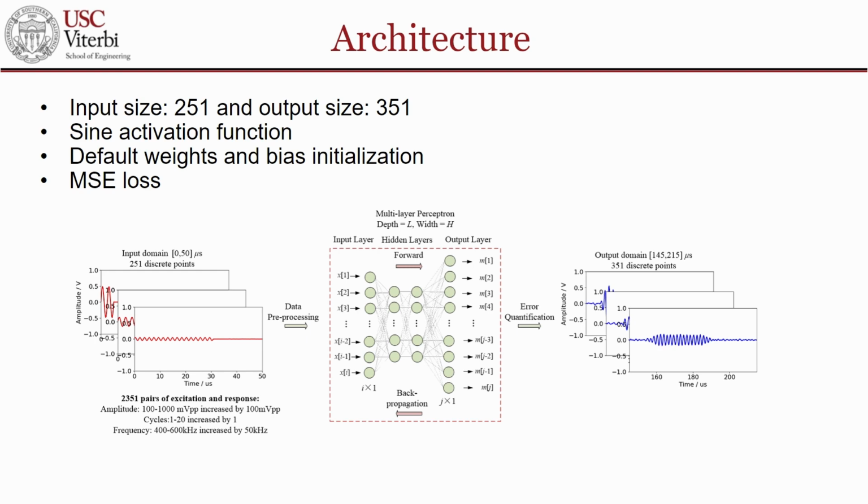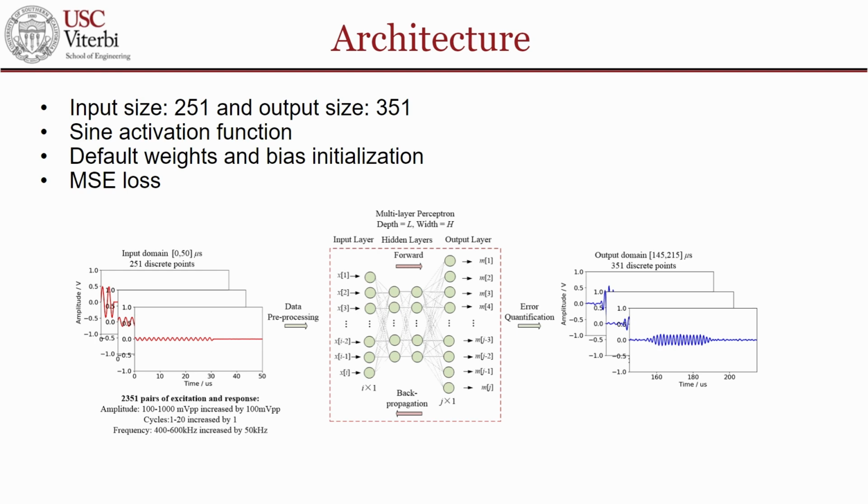The MLP operates as an image-to-image function. The input is the induced wave sampled at 251 equally spaced points from 0 to 40 microseconds. The training data is the wave captured by the second transducer, truncated from 145 to 215 microseconds and sampled at 351 equally spaced points. The sampling points are held constant for all entries.